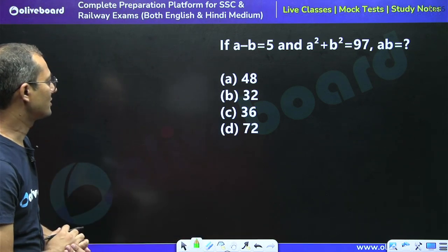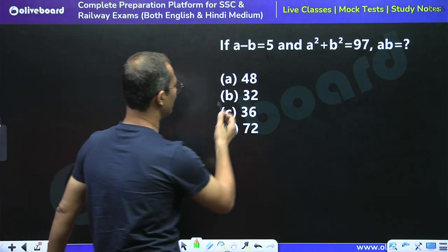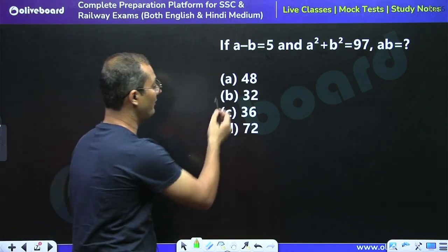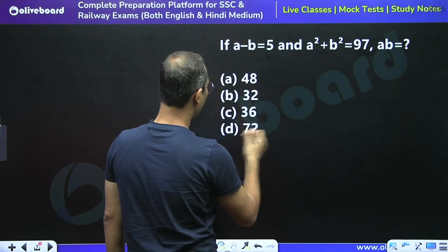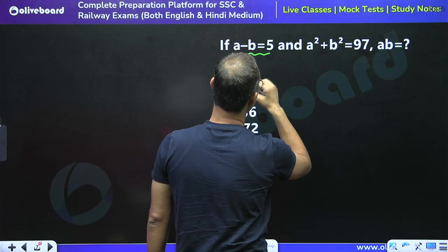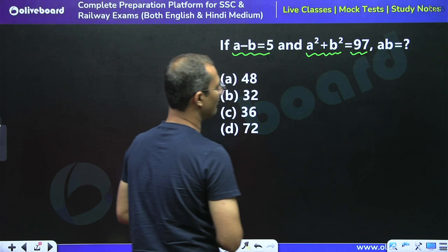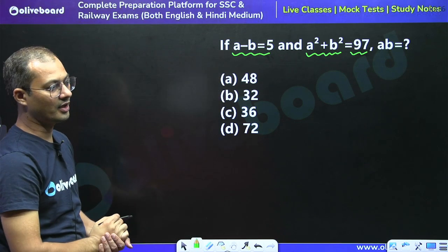So tell me what is the answer for this question. So this question belongs to algebra, right? If a minus b is equal to 5 and a square plus b square is equal to 97, then what is the value for ab?